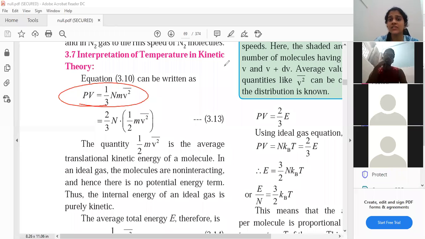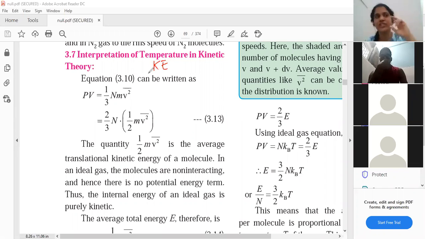Now see students, here what they have done is, I hope you all know that in kinetic energy there are two types, translational and rotational. Translational motion is molecules moving through space, and rotational kinetic energy is when they rotate along their axis.